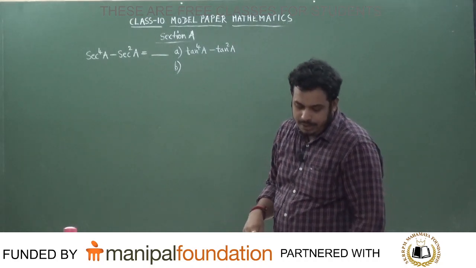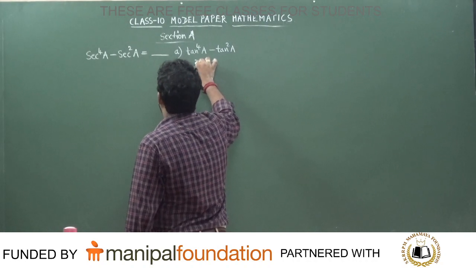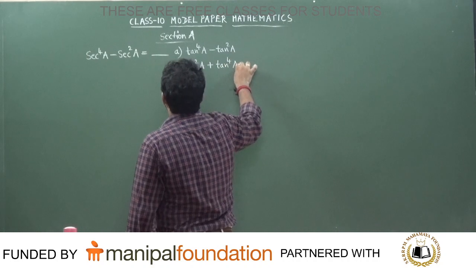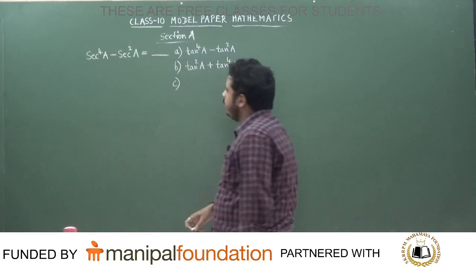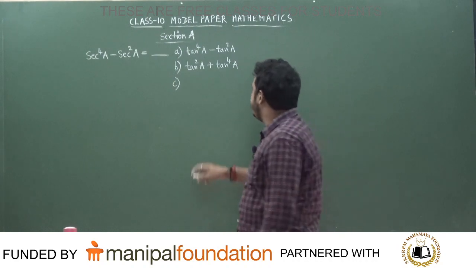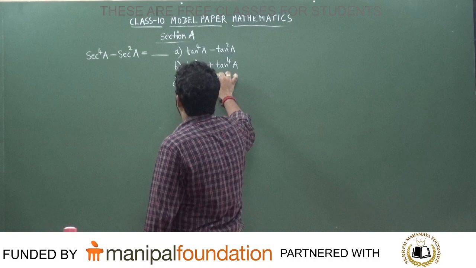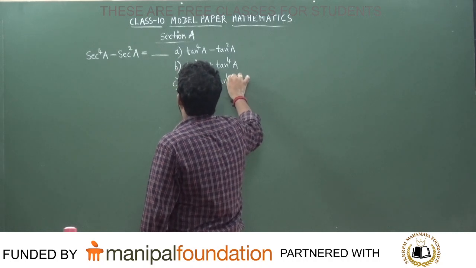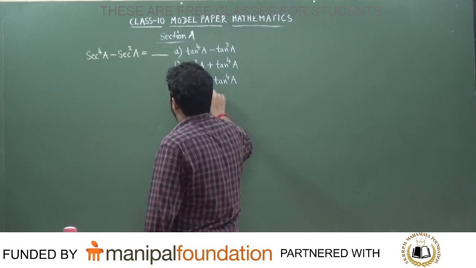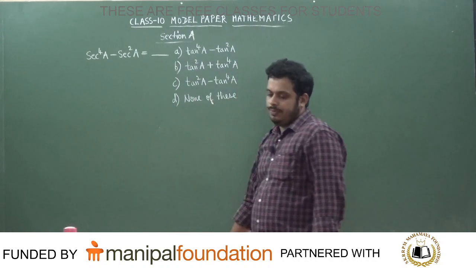Second option will be tan squared a plus tan to the power 4a. Third option will be tan squared a minus tan to the power 4a, and the fourth option will be none of these. Is it okay?